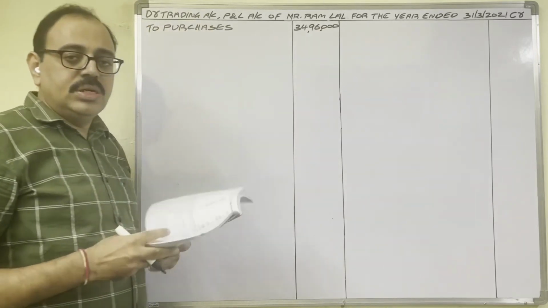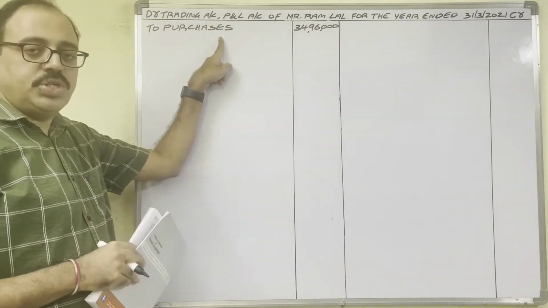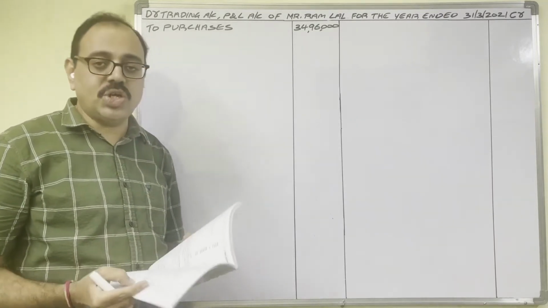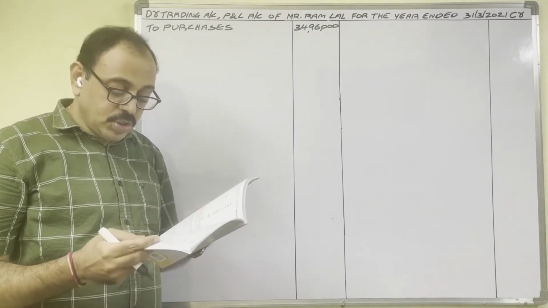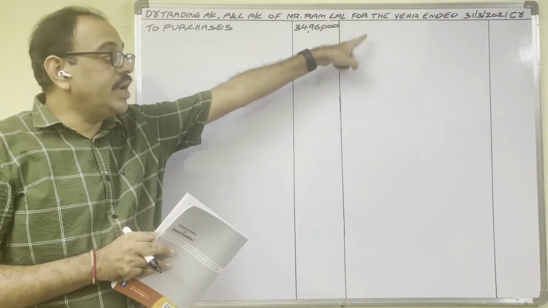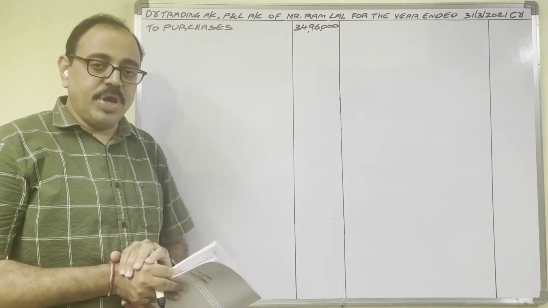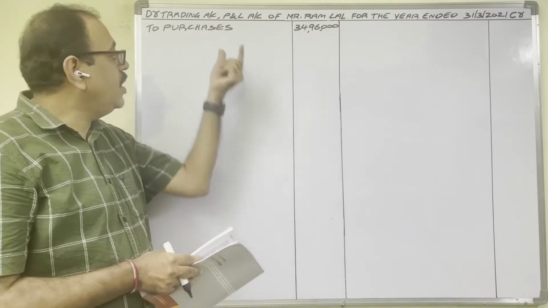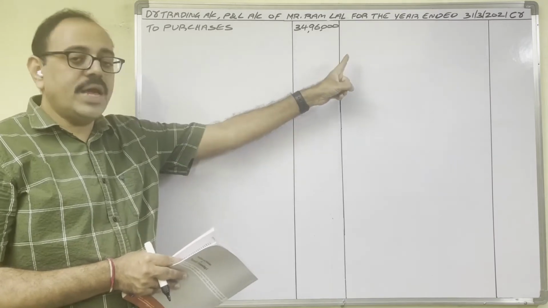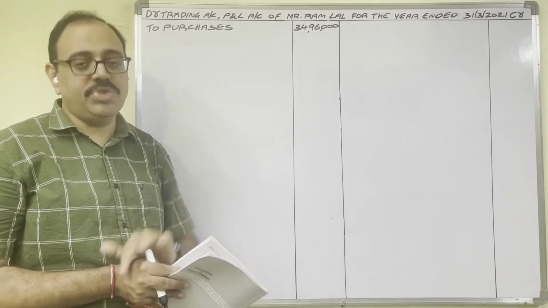34,96,000 rupees. As adjusted purchases we are showing. In the trial balance, opening stock is not given separately. And in the trial balance closing stock is given, but that amount we need not show on the credit side of the trading account, because that closing stock we have already adjusted in this purchases amount. So closing stock we have to show directly in the balance sheet on the asset side.